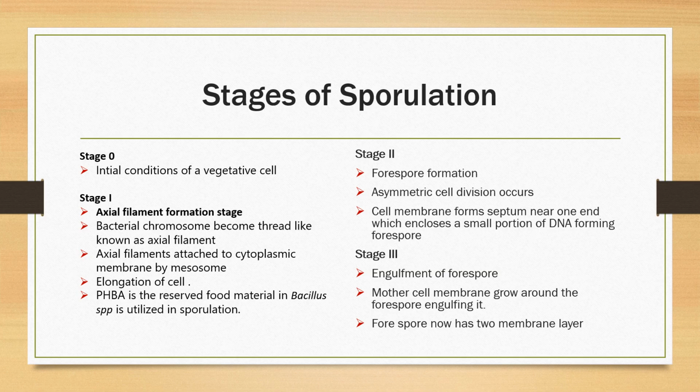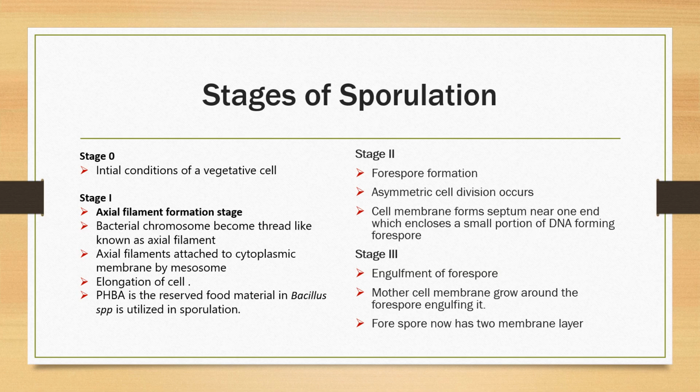And the PHB, that is the poly-beta-hydroxybutyric acid in the Bacillus species, is used as a reserve food, and that is utilized during the sporulation. And the second stage is known as the forespore formation. In forespore formation an asymmetric cell division occurs, so that 30% of the chromosome will be on one side and 70% will be on the other side.